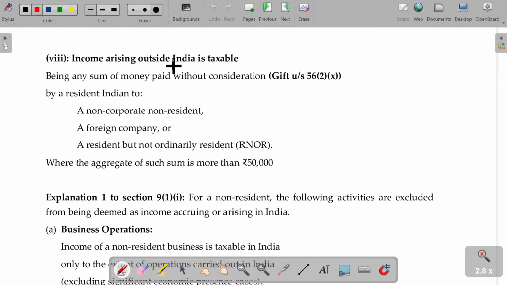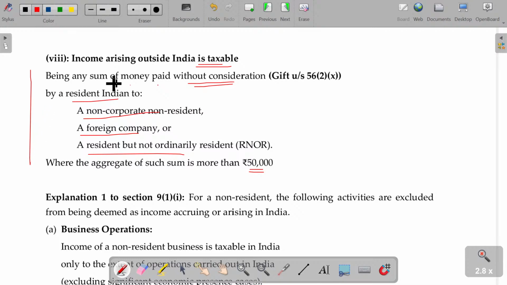Income arising outside India is taxable. Usually income arising outside is not taxable, right? Sometimes income arising outside India is also taxable, considered as deemed to accrue only in India. Being any sum of money paid without consideration by a resident Indian to a non-corporate, non-resident, foreign company, or resident but not ordinary resident, where the aggregate of such amount is more than 50,000, will be considered as taxable only.